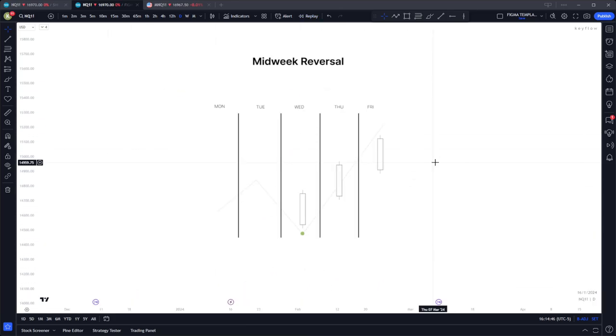And then finally, we have the midweek reversal. This is the last profile that I'll be talking about here. This is when Monday and Tuesday accumulate because we have no news on either of these days. Wednesday puts in the low of the week as our manipulation move.